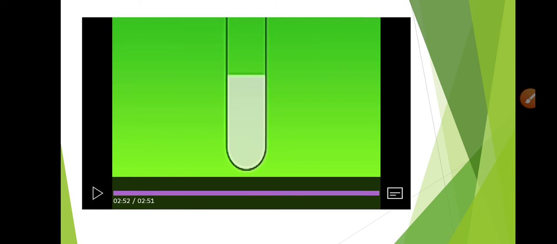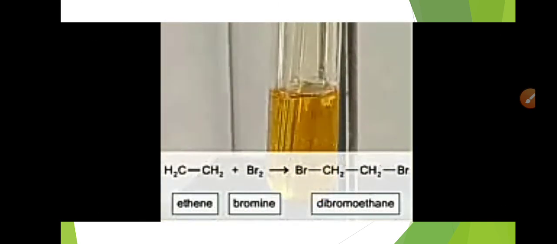And if we do not have the unsaturation, then the color of the bromine will not disappear. Students, here you can see the practical in which ethene is being reacted with bromine, and the brown color of the bromine will disappear after the reaction.